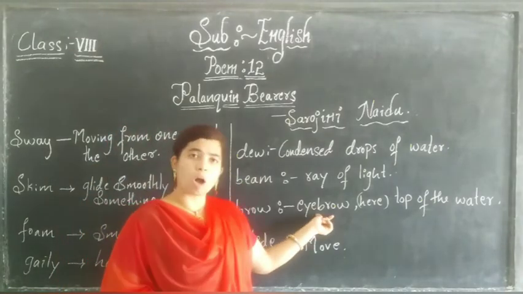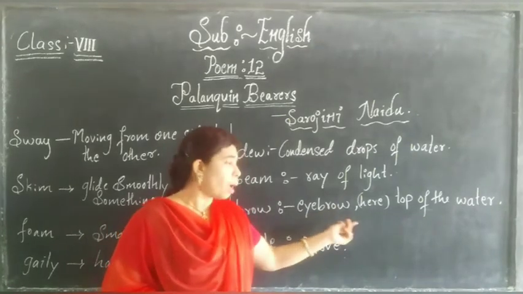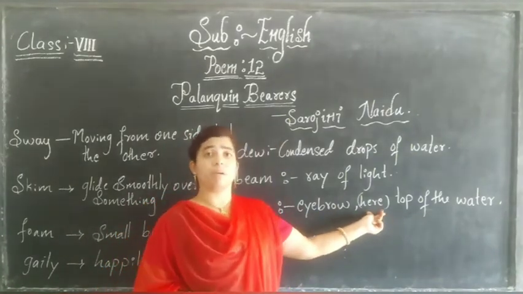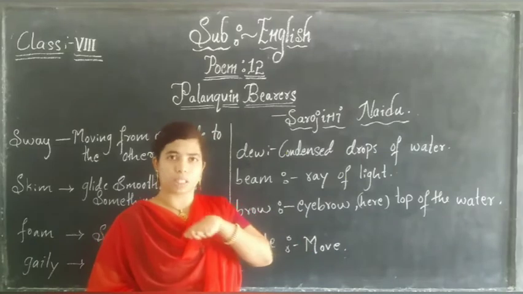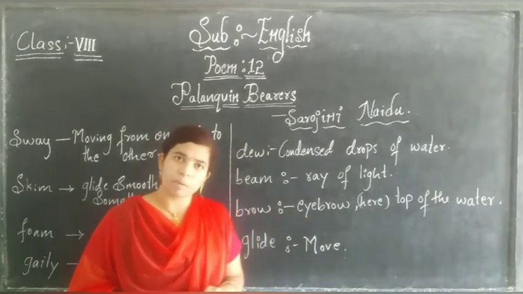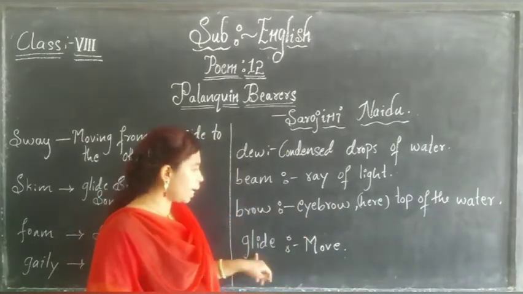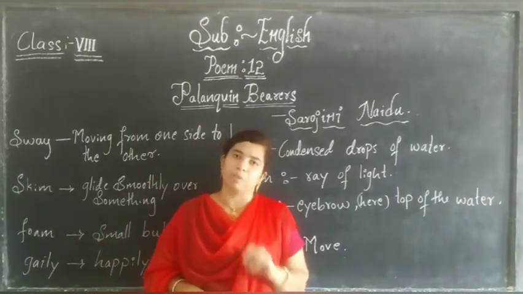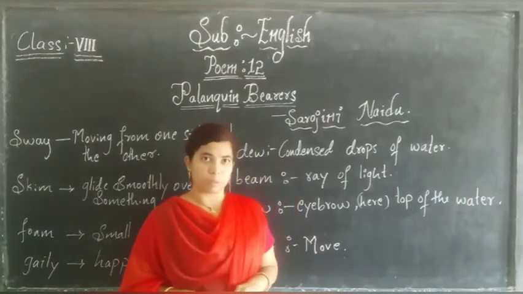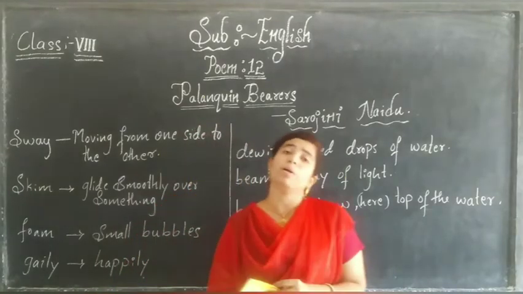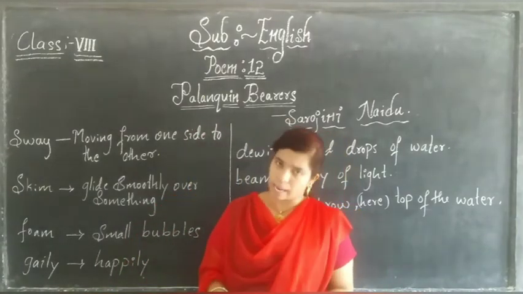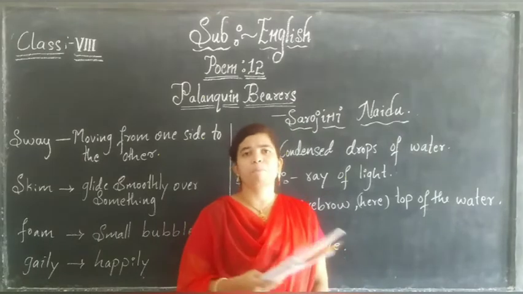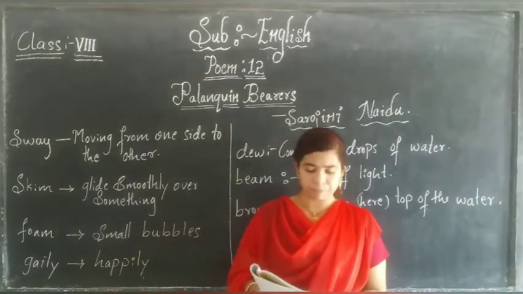Brow, common use, it is forehead, but here in this poem it is top of the water level. Okay, my dear students. Glide, move. I said already, glide in the sense move. Okay, now we will go to the poem. Before going to the poem, there is a pre-reading activity. Let us see what is the pre-reading activity.